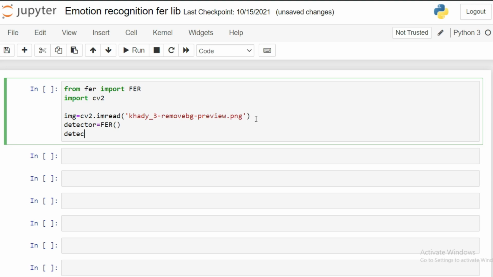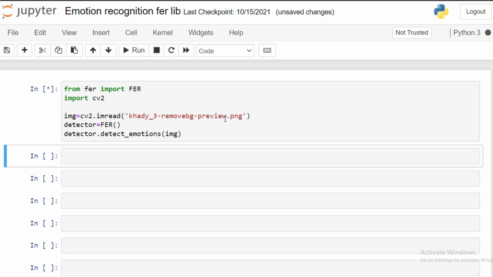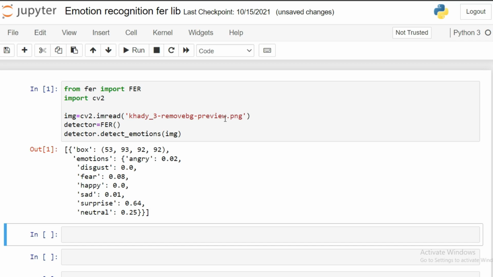Next you have to call the method called detect emotions from the library, and in this method pass the image variable as a parameter. This is the entire code to capture the emotions from the image. Let's run this program. You can see that this model shows a lot of emotions present in the image. Among all the emotions, the surprise emotion ratio is very high compared to others. So we can easily judge that the person in this image showed his surprise feeling higher compared to other feelings. This is the model's accuracy, and it is pretty accurate at finding the emotions in an image.